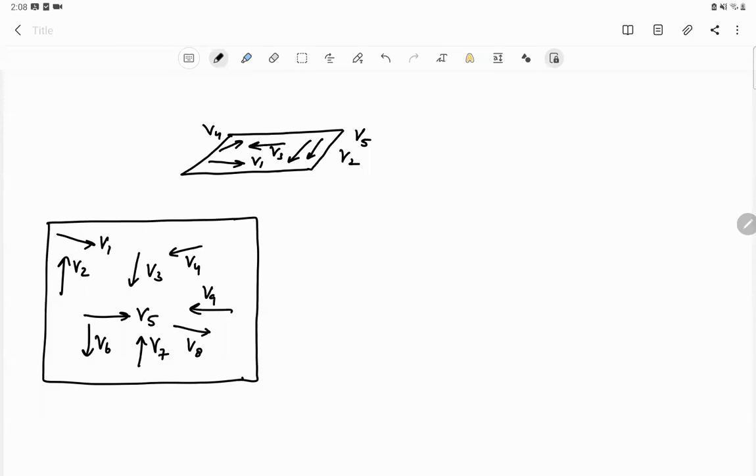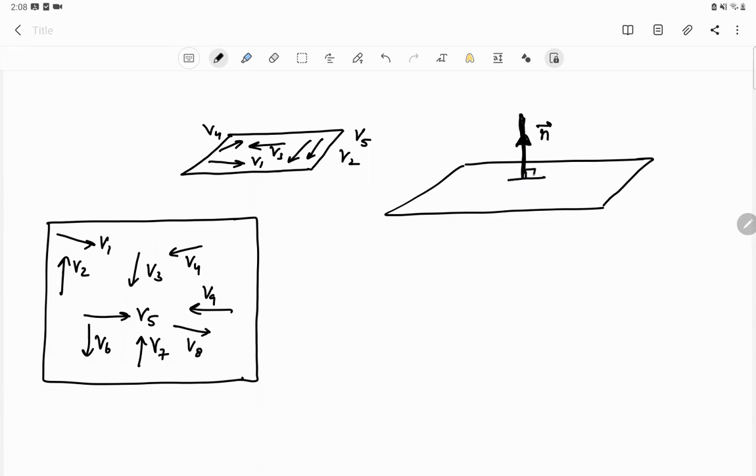So if we want to know the equation of a plane, the common feature of the whole plane is the vector normal to the plane. And this vector normal will be perpendicular to all the vectors in the plane, okay?